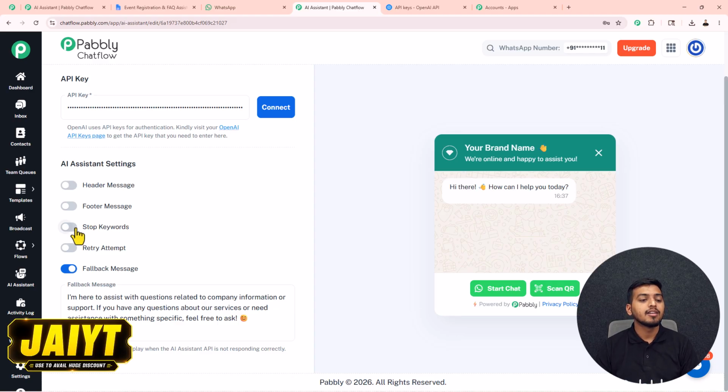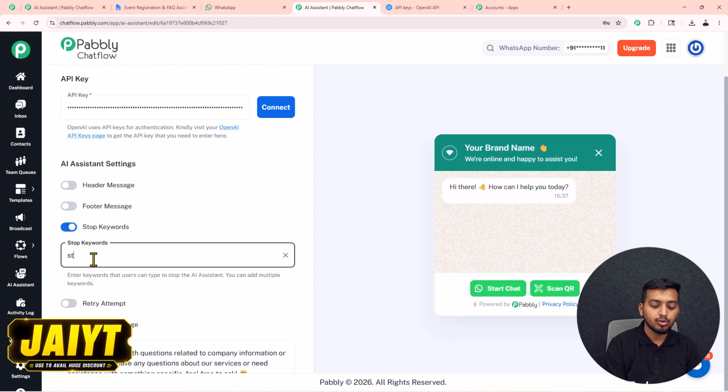Next is stop keyword. We have to turn this on. Then in here we have to add this keyword, stop. Press this enter button to successfully add this. After this, whenever any user sends this stop keyword inside our chat, they have to send the exact same keyword, otherwise this keyword will not work. So whenever they send this keyword, our WhatsApp AI assistant will stop replying to them, and then if you want, you can also take over the chat manually.